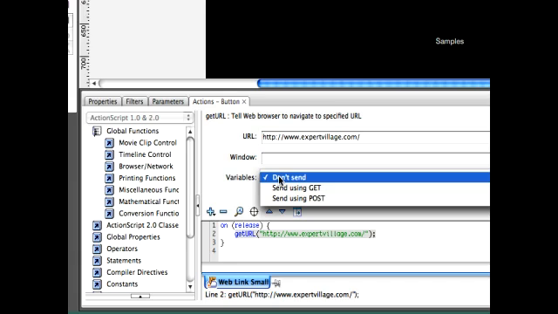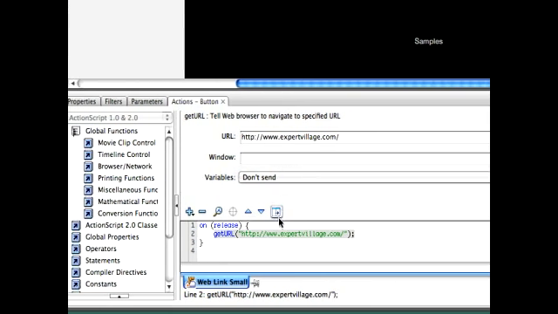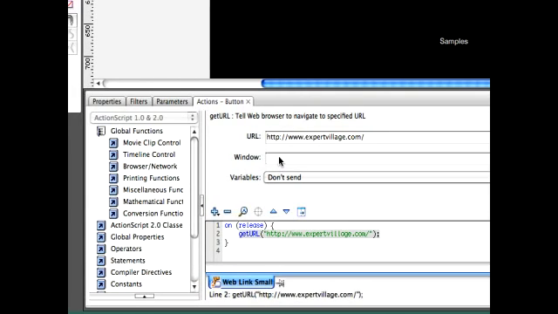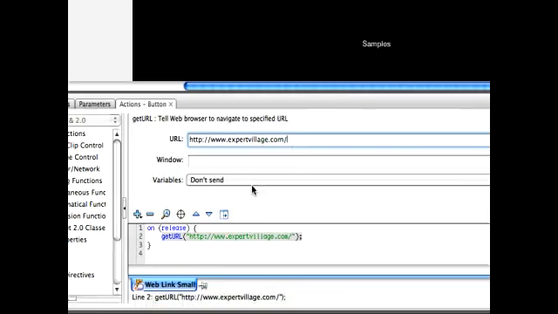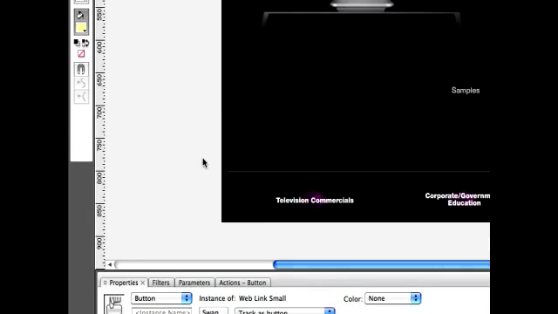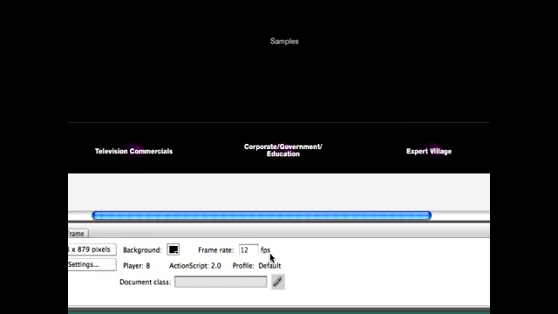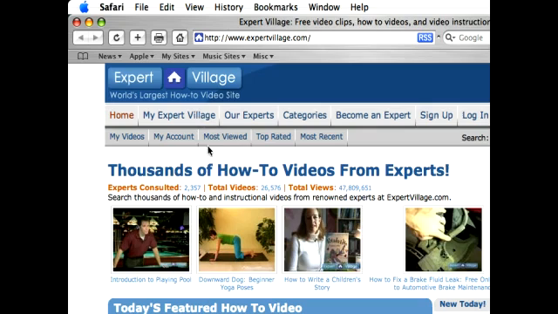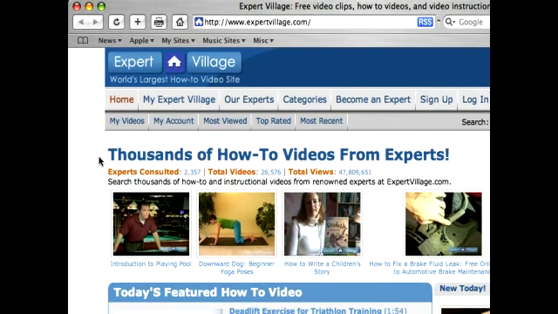These are for variables for other things like get and post. You could set up if it opens up in a different window or the same window. We'll leave it like this. Close that. And now when you click on your link, it'll take you directly to the website. And that's how you set up a URL link in Flash CS3.